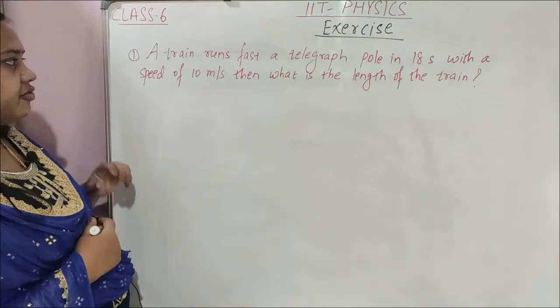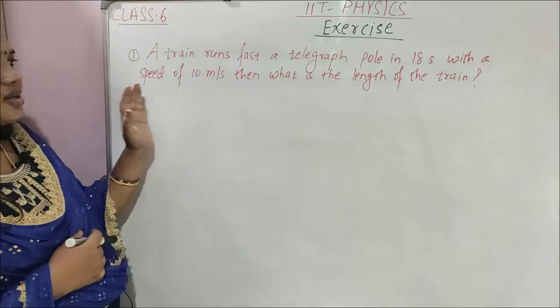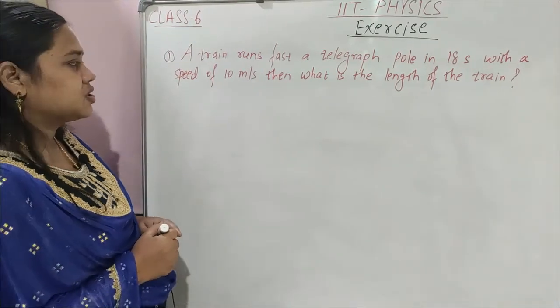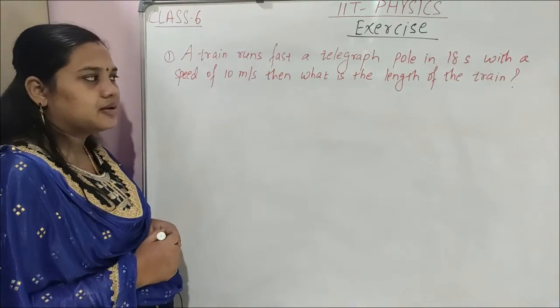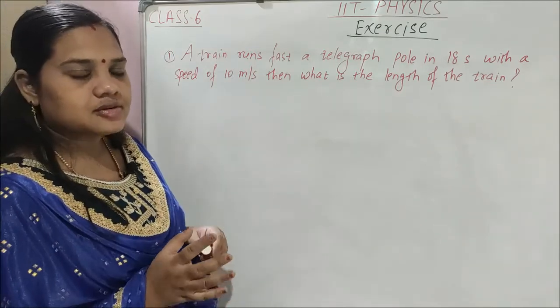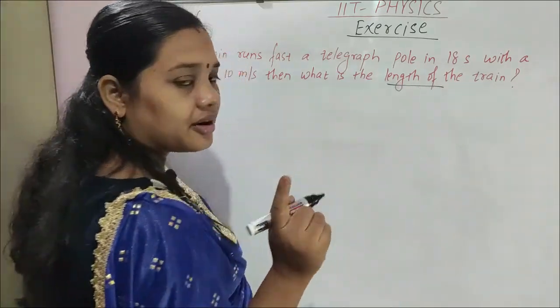So see children, first question: a train crosses a telegraph pole in 18 seconds with a speed of 10 meter per second. Then what is the length of the train? You have to find the length of the train.